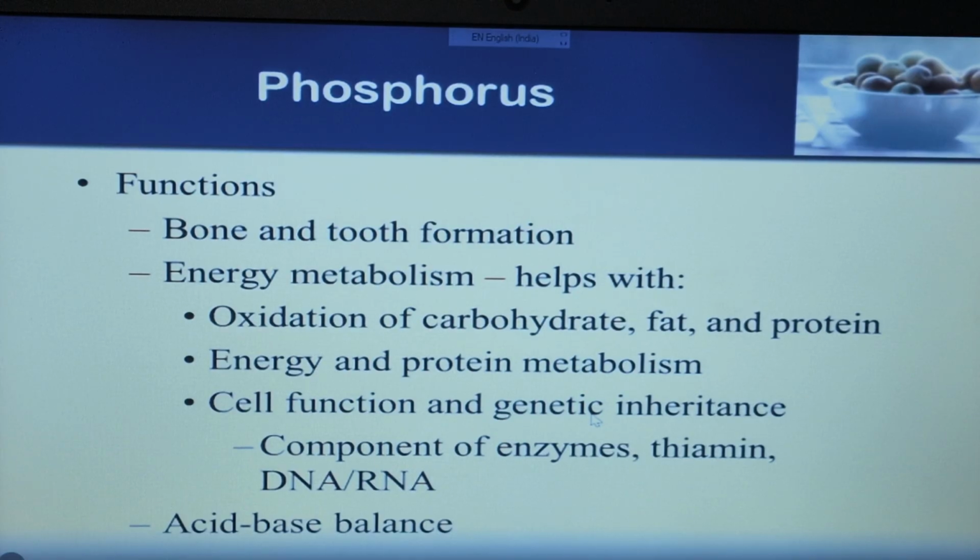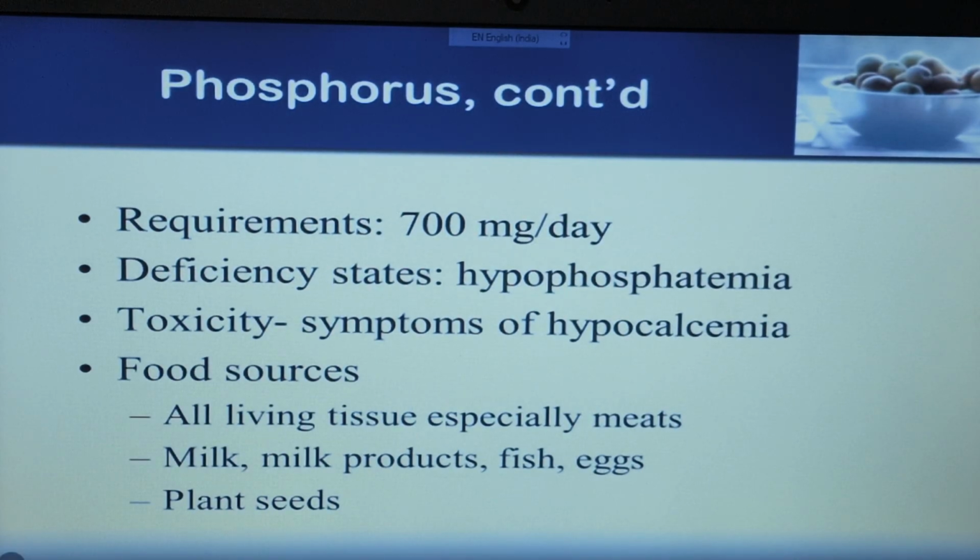They help in the transfer of characters or DNA from parents to offspring. Phosphorus is a major component of enzymes, thiamine, DNA and RNA, which contain phosphorus as a backbone, right? And it also helps in acid-base balance. The concentration of phosphorus required per day is 700 mg per day.